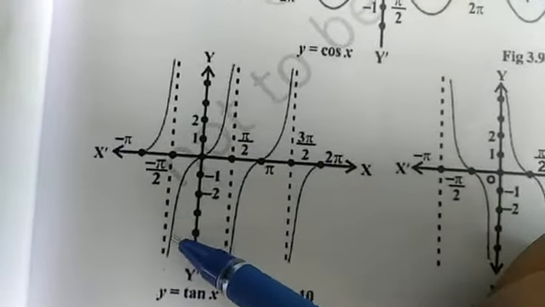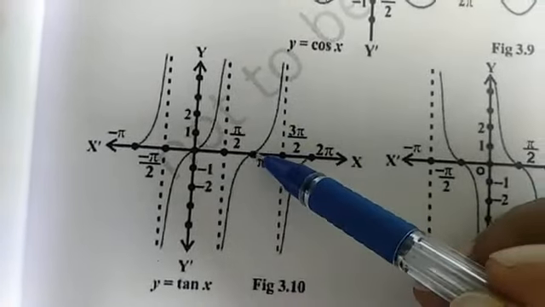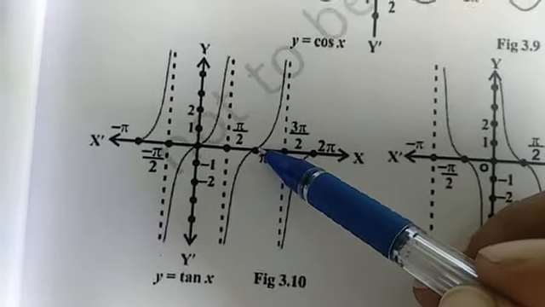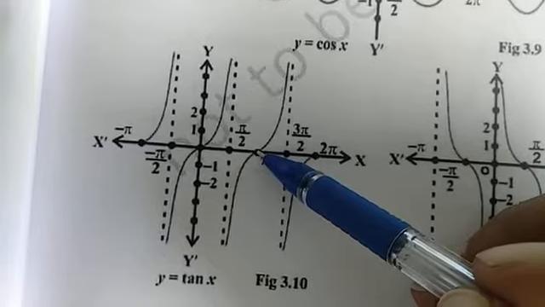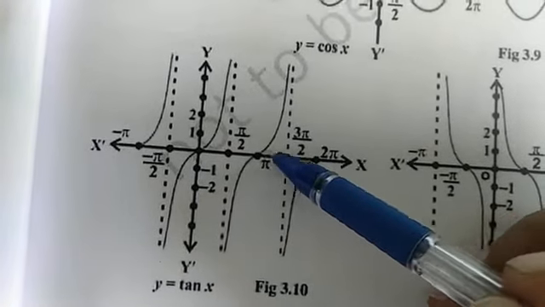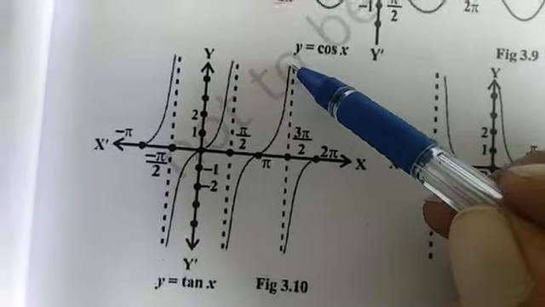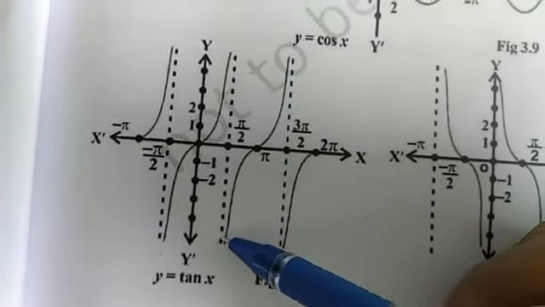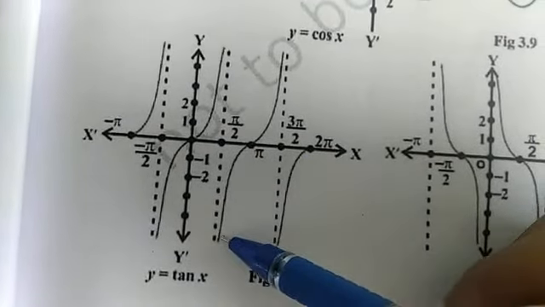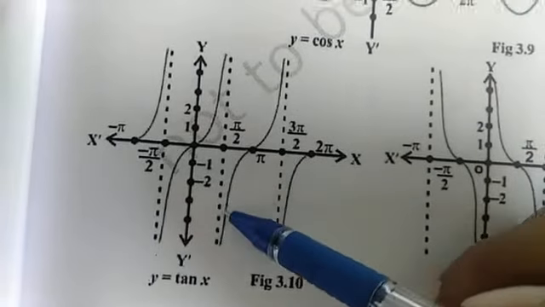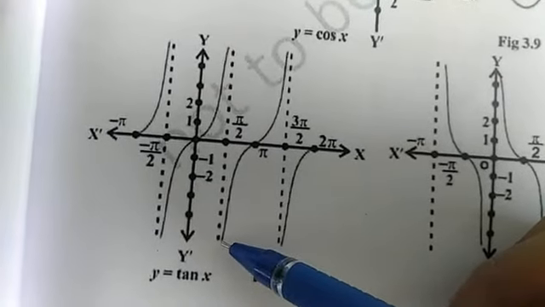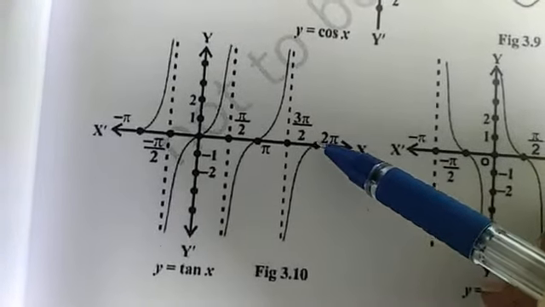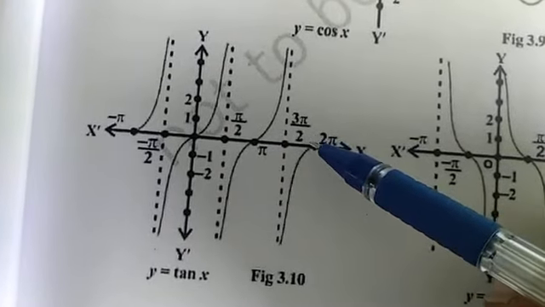Now for tan pi, its value will again be 0, and for the remaining values, for 3 pi by 2 it goes toward infinity, and for minus pi by 2 it goes toward minus infinity. So this will be the graph related to tan x for different values of pi.